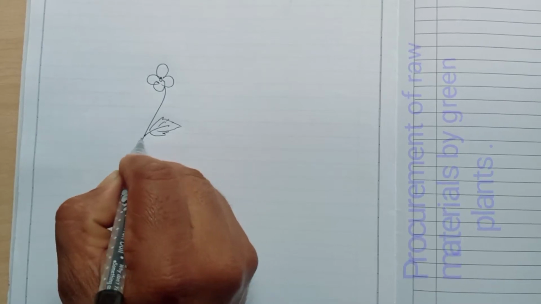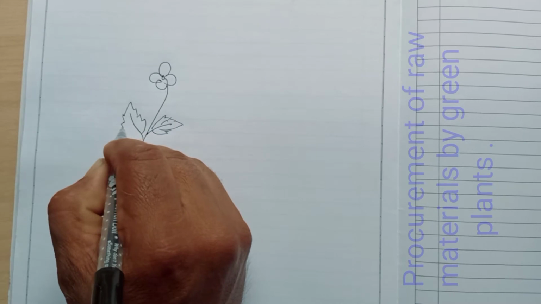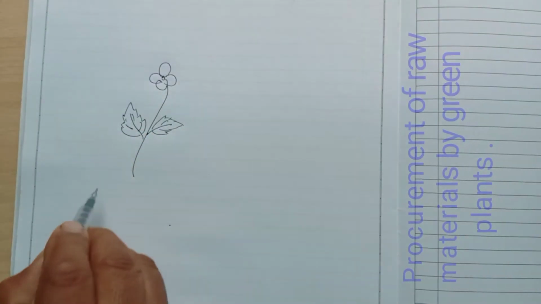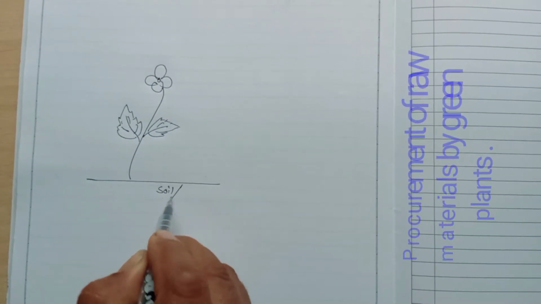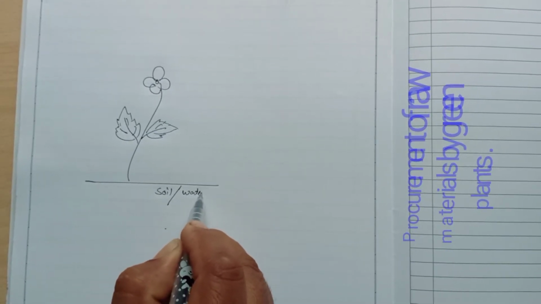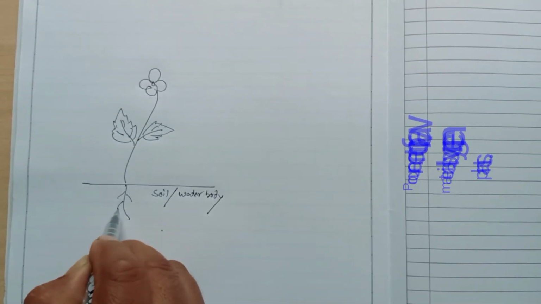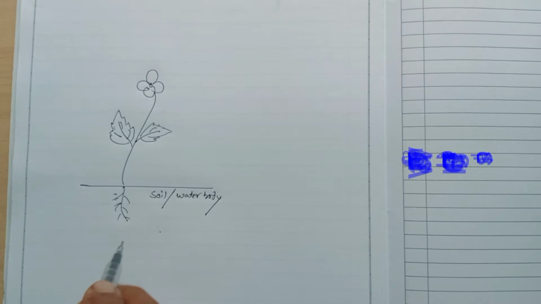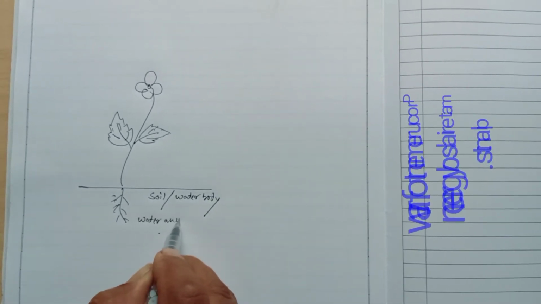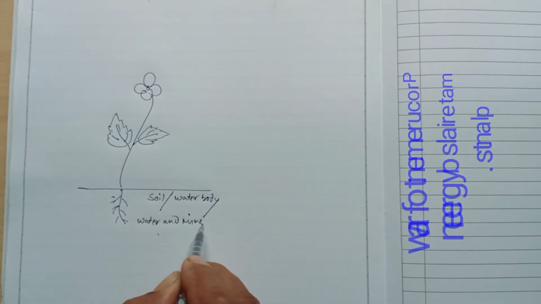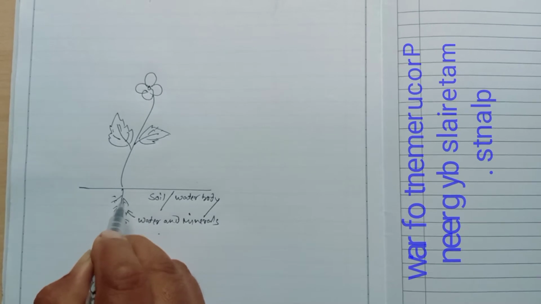So this one is a plant. It may be aquatic or it may be terrestrial. If it is aquatic, then it will absorb water and minerals from the water body, and if it is terrestrial, then it will absorb minerals and water from the soil, and then that absorbed water and mineral will be transported to the leaves via xylem vessel.